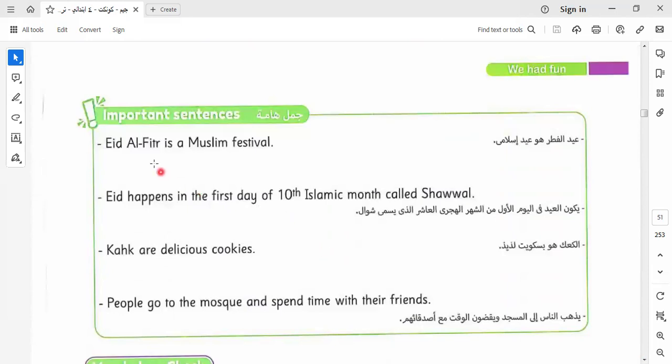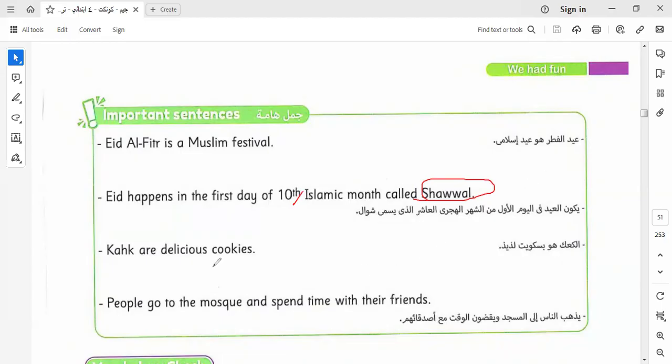Let's know it together. Eid al-Fitr is a Muslim festival. Eid happens on the first day of the 10th Islamic month, called Shawwal. So Shawwal, in the Islamic months, is the 10th. The 12th month is Dhul Hijjah.